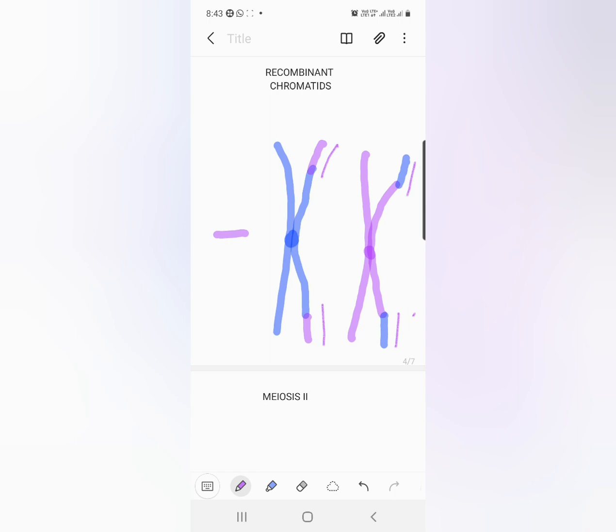Now if we take this chromosome, in this two sister chromatids are present side by side, but both of them are not identical. The DNA present in one chromatid is not exactly identical because some segment of DNA has been exchanged with the homologous chromosome. So both the sister chromatids are not identical in this. Similarly, in this also, this recombinant part is different from the sister chromatid.